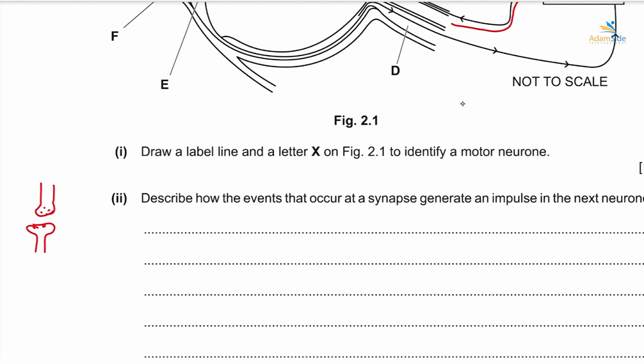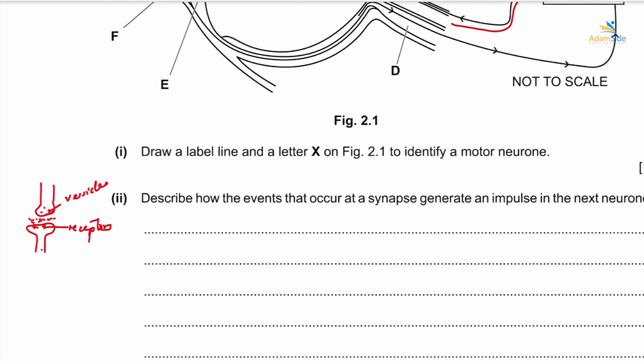They have neurotransmitters. So the impulse will bind with the neurotransmitters from the vesicles, then they'll diffuse into the synaptic gap here. And then after that, these neurotransmitters will bind to these receptors here in the second neuron. After they bind to the receptors in the second neuron, the impulse will be regenerated in this neuron, and it will keep on traveling across this neuron. That is how impulses are transmitted to the next neuron.